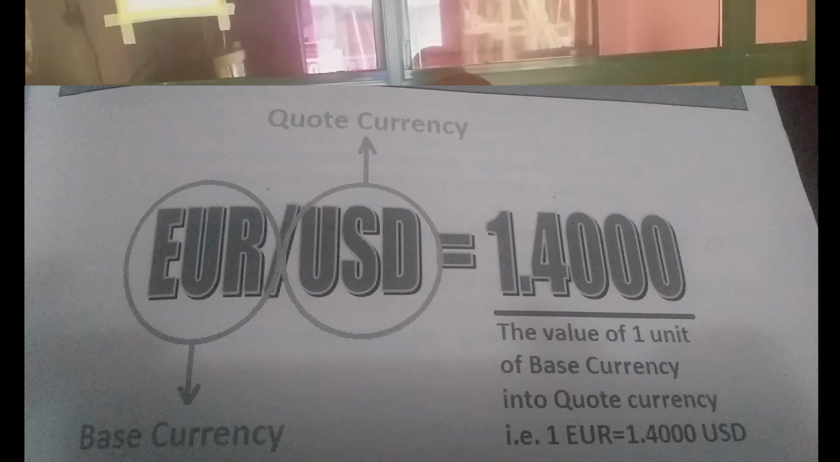The euro US dollar equals 1.4000. What that means is that the value of one unit of the base currency in the quote currency is: €1 equals 1.400 US dollars.